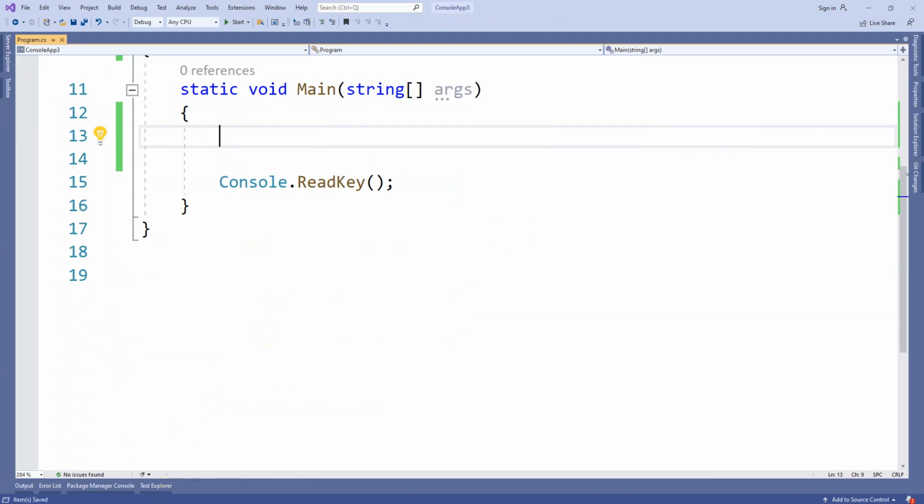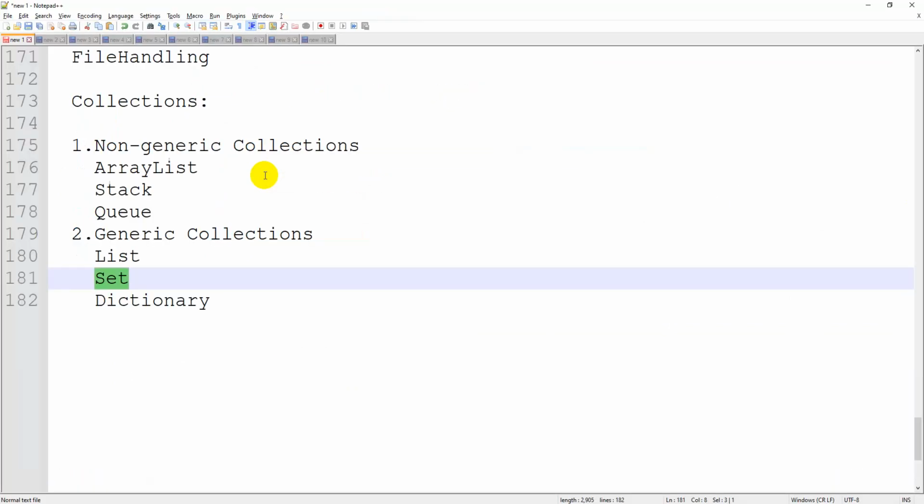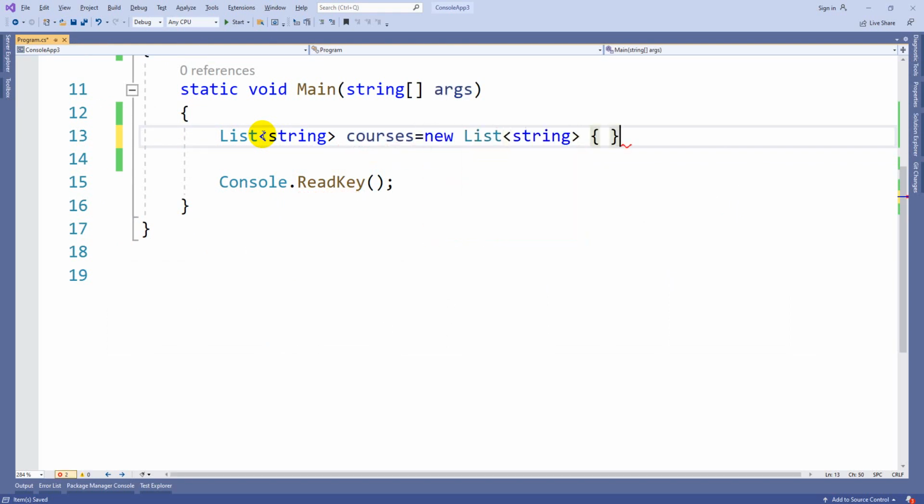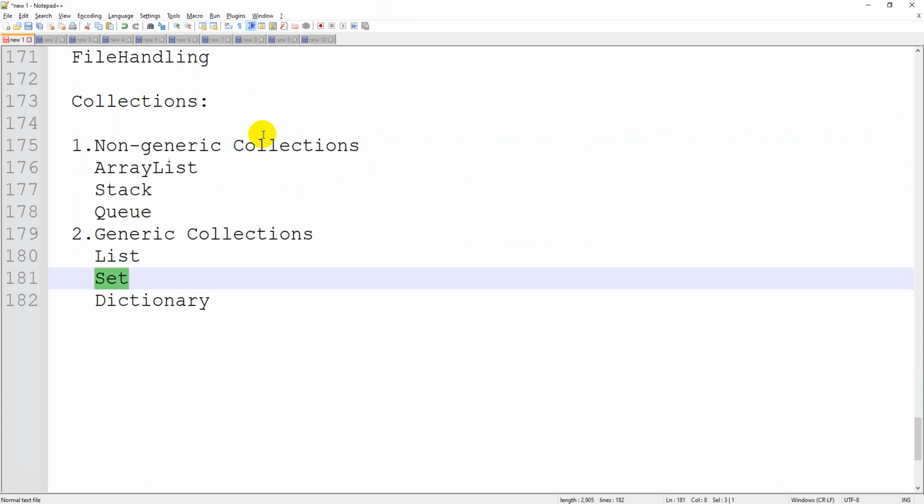Now the next type in the collection is Set. Set is nothing but the HashSet we have. So guys, if you ask me the difference between list and set: list will allow duplicates but set won't allow duplicates. That is the only difference. If I take a list, I can store multiple elements with duplications also. You can take the same thing: string, suppose courses equal to new List. Here you can see I can give Java, and the same Java can be stored hundreds of times. There is no doubt about it. It won't give any error because it allows duplicates. But Set won't allow duplicates. HashSet won't allow duplicates.